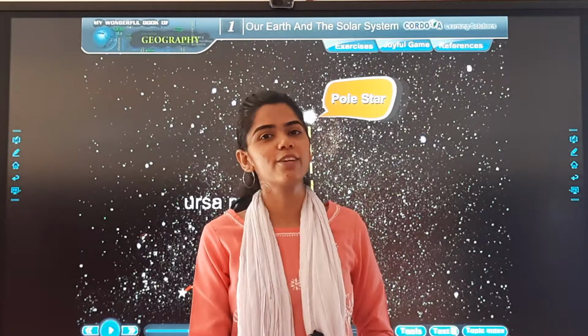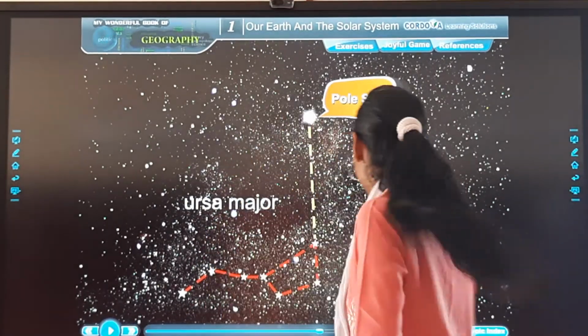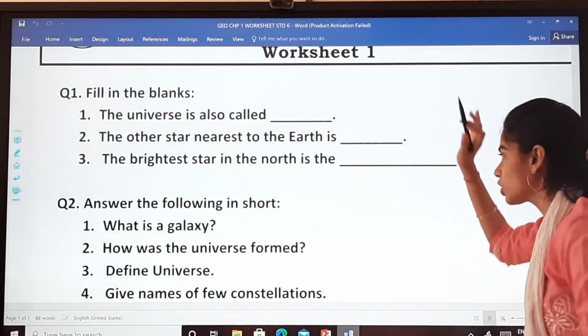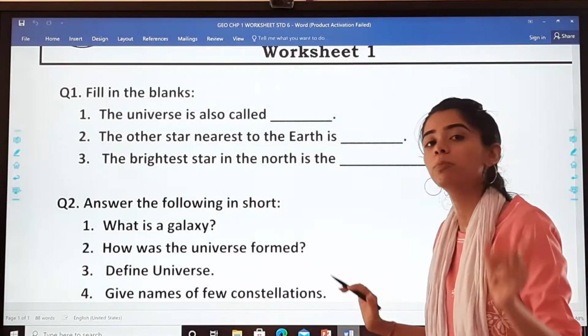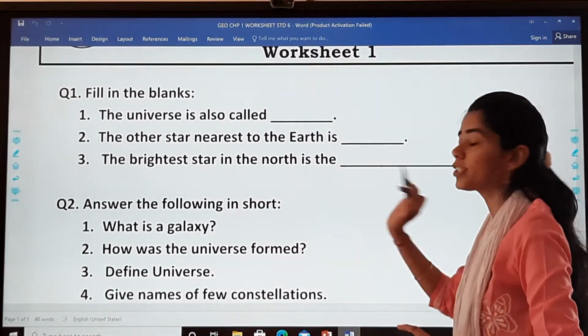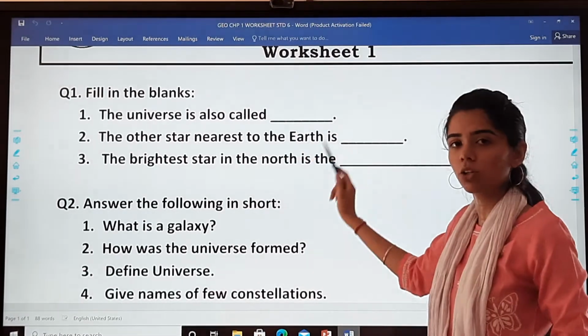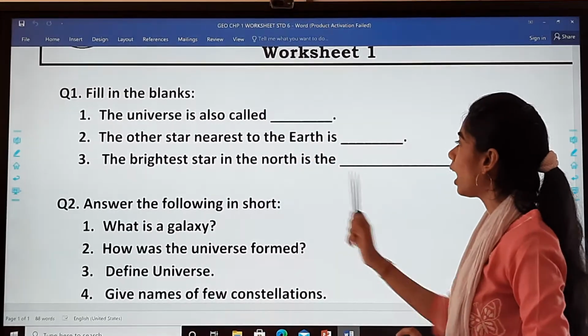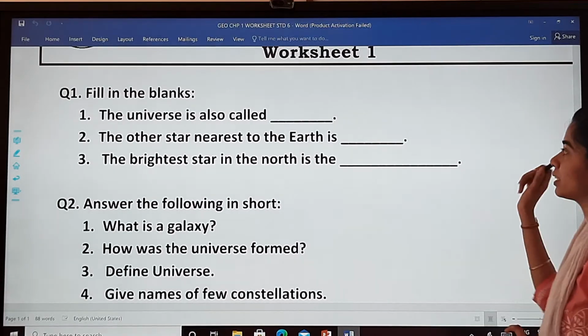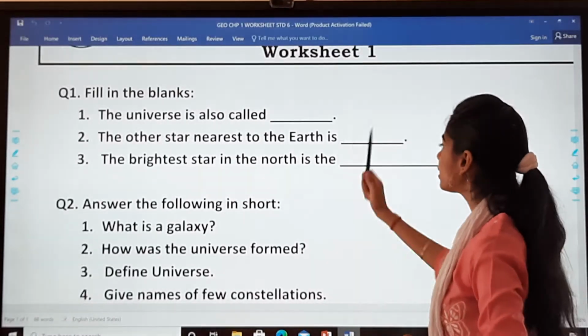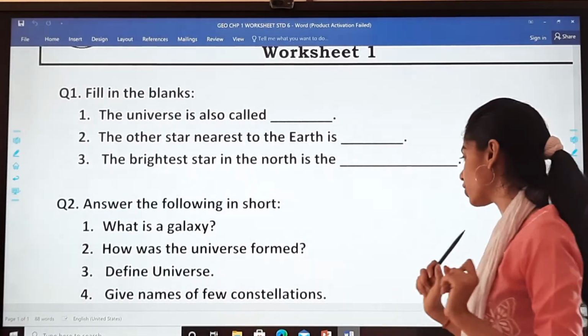So now it's time for your worksheet. Let's go. So this is your worksheet. If you want, you can pause the video and copy the questions. Fill in the blanks. The universe is also called dash. The other star nearest to the earth is dash. The brightest star in the north is the dash.